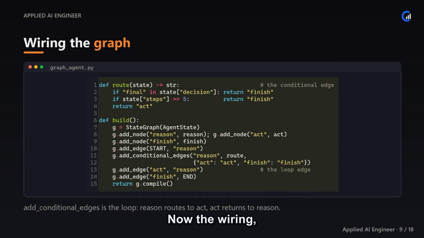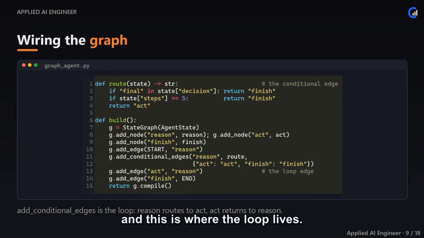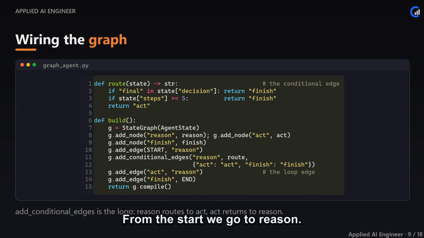Now the wiring, and this is where the loop lives. From the start we go to reason. Then the conditional edge: the route function looks at the state and returns either act or finish. That's the model choosing to keep going or stop. The act node always edges straight back to reason, and that single back edge is the loop. Finish edges to end. Compare this to our handwritten for loop: same reason, act, observe, stop, but now it's a declarative graph that LangGraph can run, checkpoint, and visualize. The structure has become data.